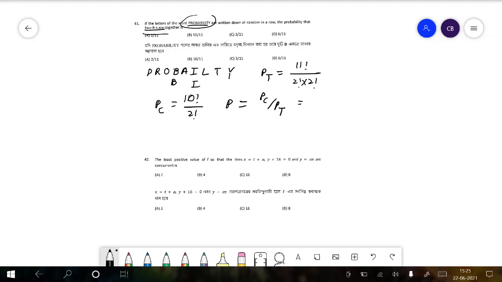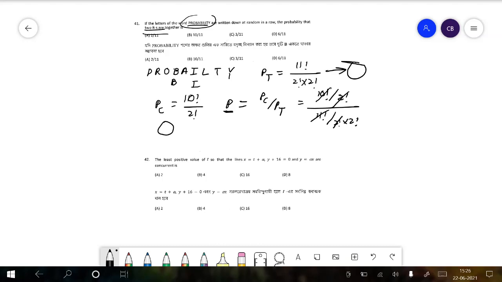Therefore, it is equal to 10 factorial divided by 2 factorial, whole divided by 11 factorial divided by 2 factorial into 2 factorial. So 2 factorial cuts out. So PT is the total number of arrangements, PC is the number of arrangements with the constraint, and P is the probability of getting a word with that constraint.